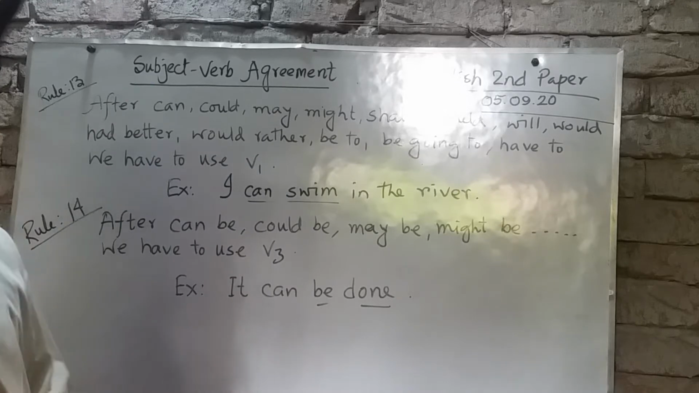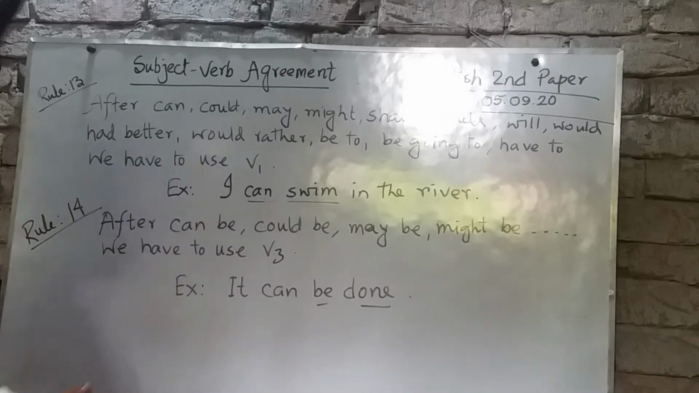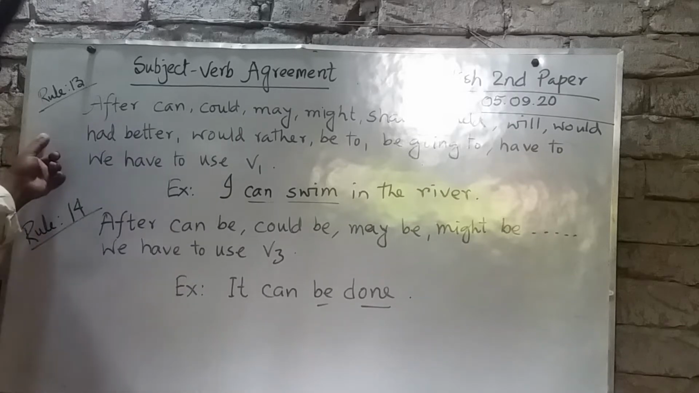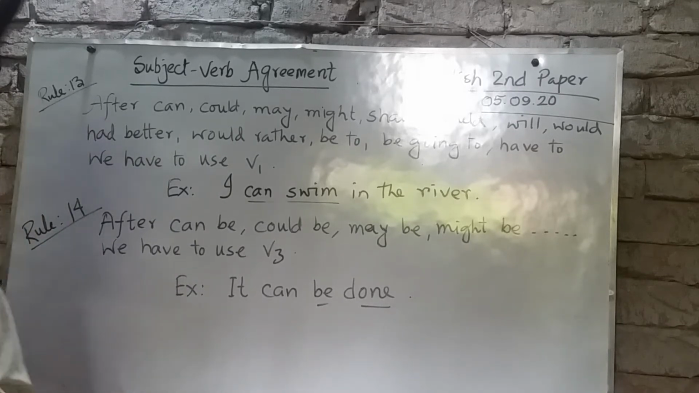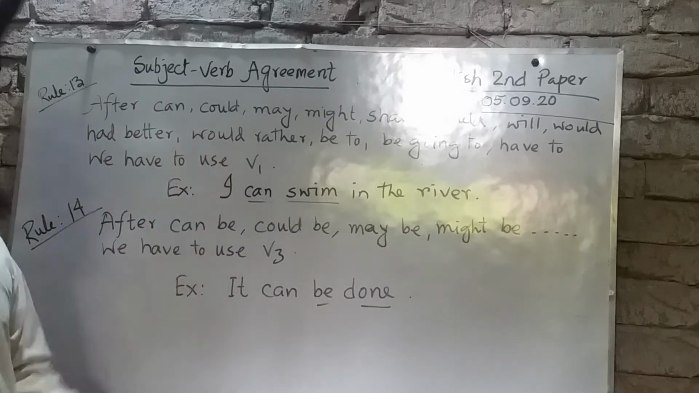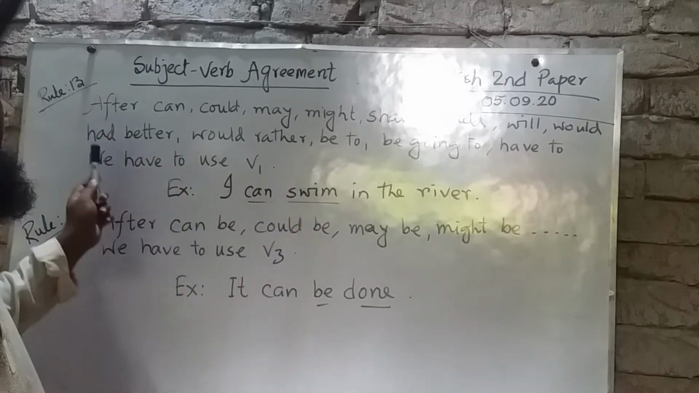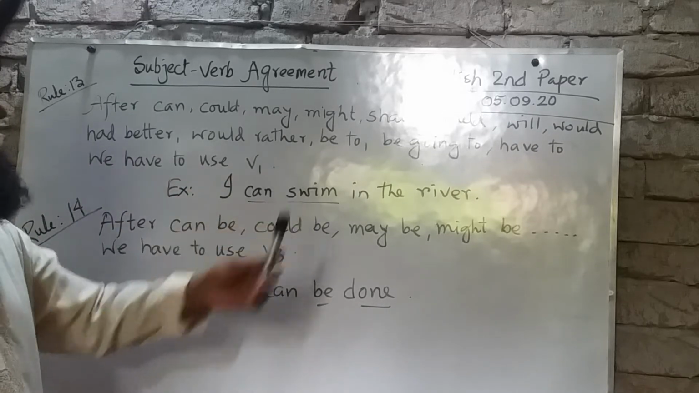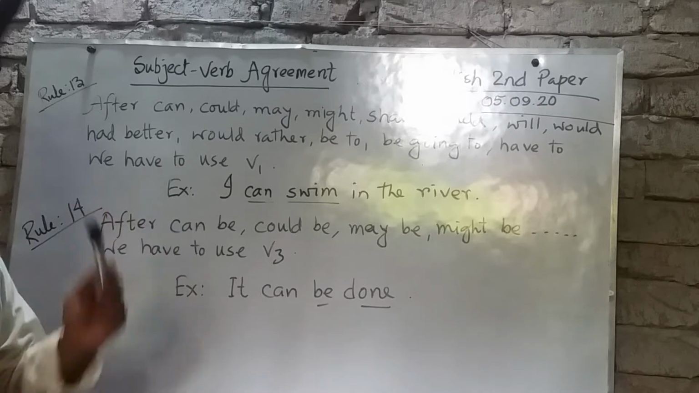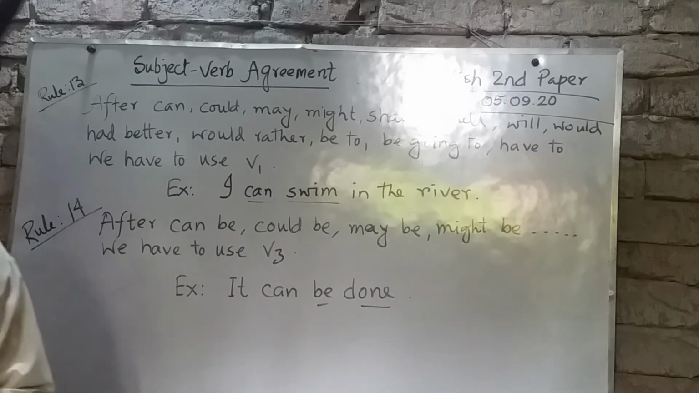Today I want to continue my discussion on the subject called agreement. Today, rule number 13. Here, students, after can, could, may, might, shall, should, will, would, had better, would rather, be to, be going to, have to, etc., we have to use V1. We have to use the present form of the verb.